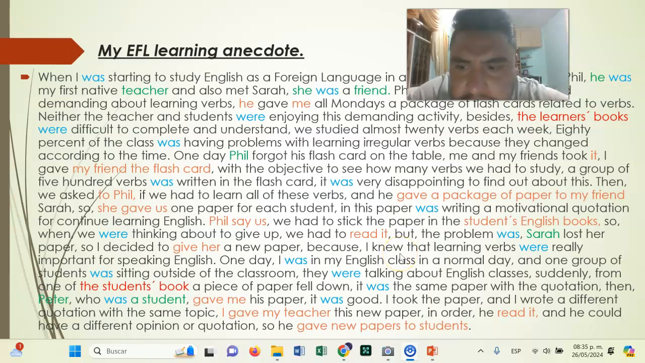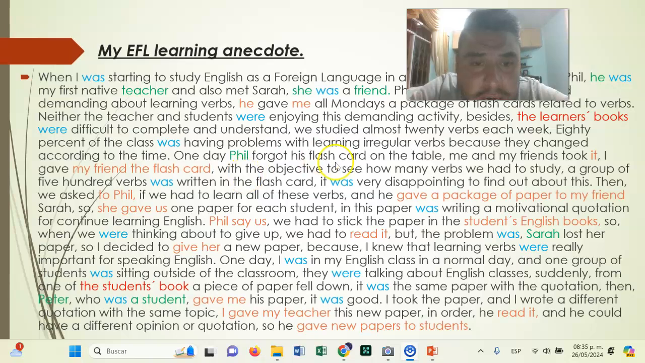And the last example is known as the oblique object. In the last part of the task, I have one example of this government case. For example, it is when we use the preposition to. So if something is given to a person. In this case, he gave me newspapers to the students. Or I have another example here that says gave me a package of paper. So, he gave a package of paper to my friend. This is about the use of the oblique object.